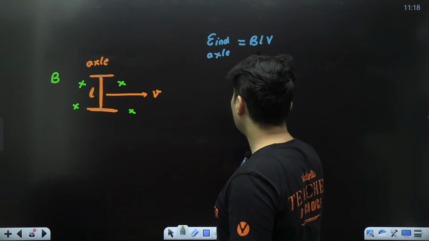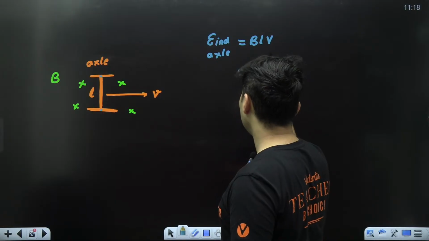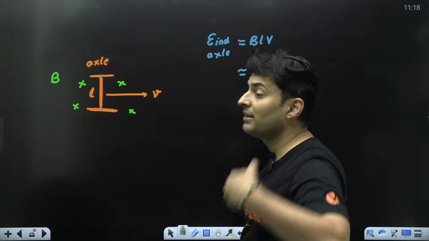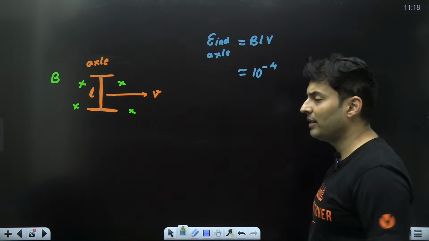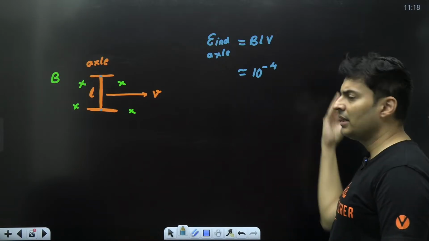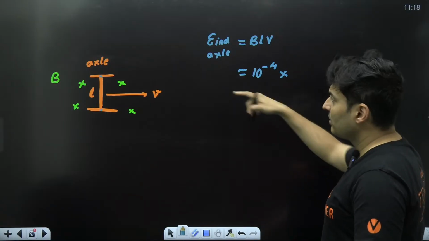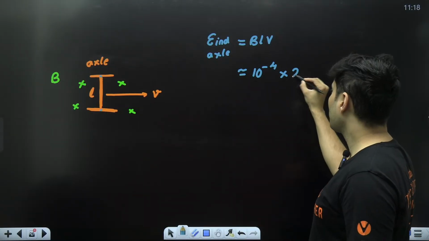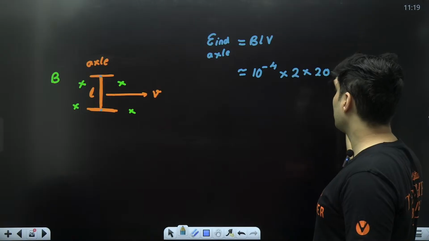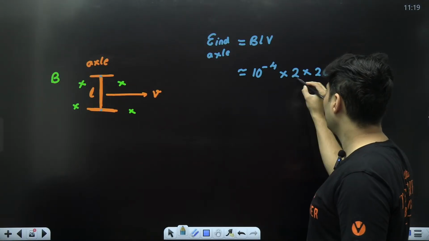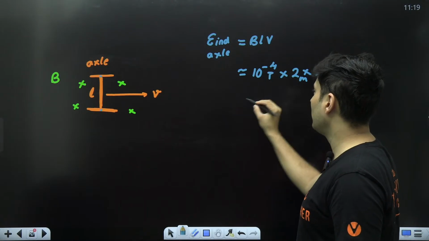Earth's magnetic field is approximately of the order of 10 to the power -4, -5 Tesla. Let's take a slightly stronger value, 10 to the power -4. Length, maybe around 2 meters. Maybe you are going at 20 meters per second. So 2 meters, 10 to the power -4 Tesla.